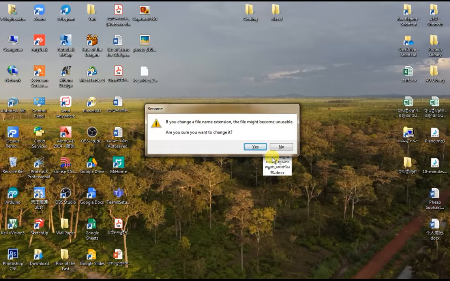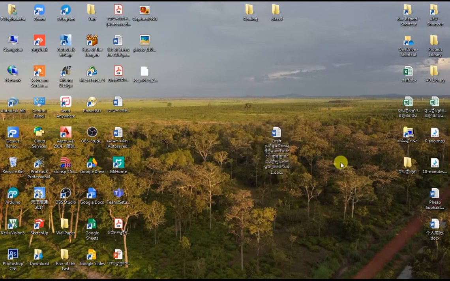Okay, so it will ask whether you are sure you want to change it back to .docx, and then we're gonna click on yes, we are going to change it. So now after changing it, we actually have our document file back.